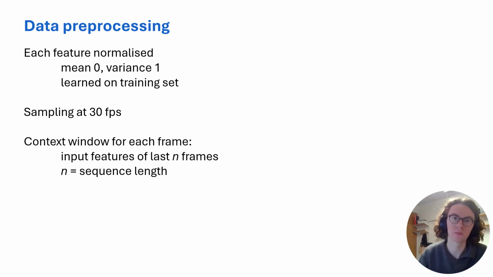And then finally, we also provided context windows for each frame. That means that in our pre-processed dataset, we have provided the previous n input value frames for each frame. And that parameter n we call the sequence length, and that's an important one that we will be fine-tuning for each of the different models.